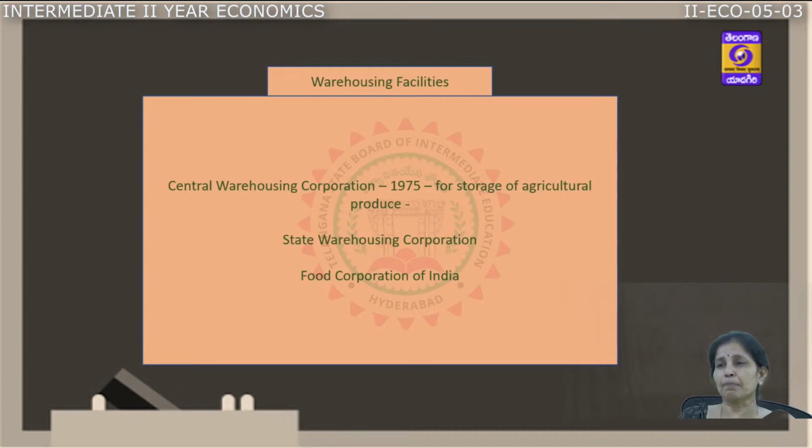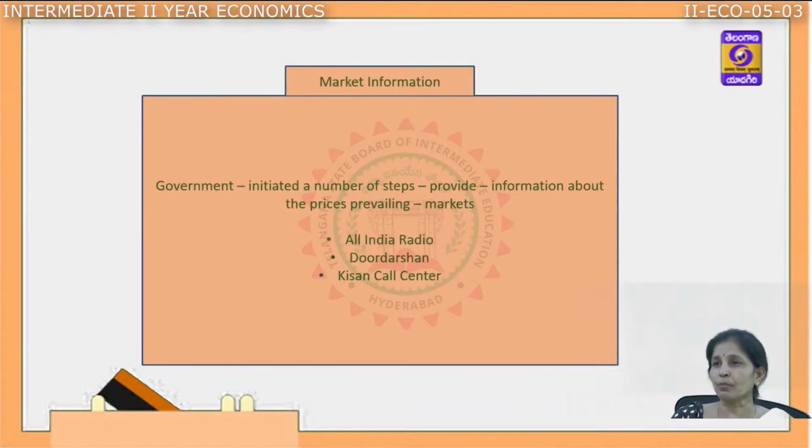So we have the support of the State Warehousing Corporation and FCI, Food Corporation of India, which is taking care of storing the agriculture products so that the farmers can store the product and fetch better prices for their agriculture commodities. The next one we have is market information.